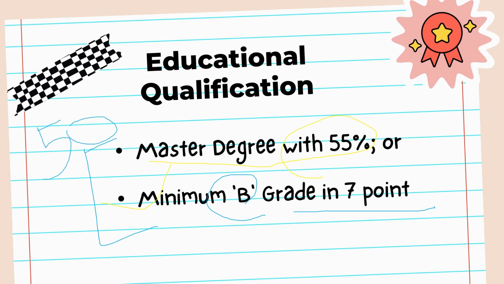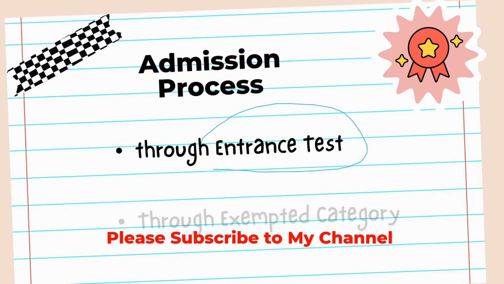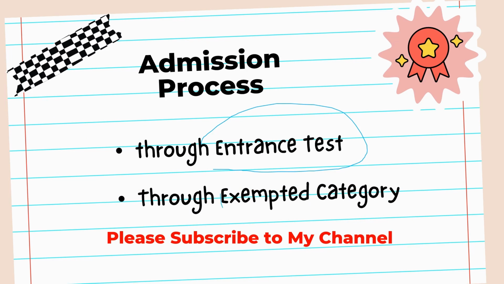This kind of relaxation has been given to candidates, who, after having this minimum qualification, can apply for PhD admission. So what is the admission process here? Admission can be done through the entrance test, or through the exempted category. The exempted category is also called direct admission. So the entrance test or the direct admission, there are two methods through which you can get admission in the PhD.